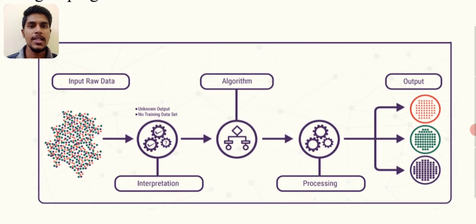As you can see in this diagram, the input raw data is given and the interpretation, which is nothing but the unknown output. We need unknown output, and the training data is not given by humans. The algorithms used by machines process the data and give the output.